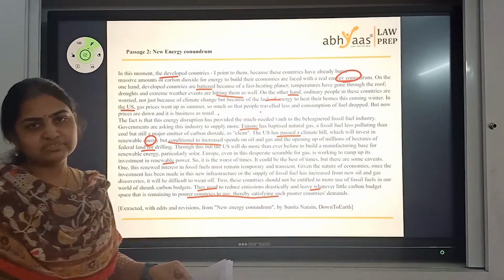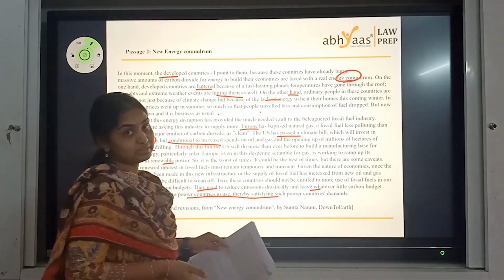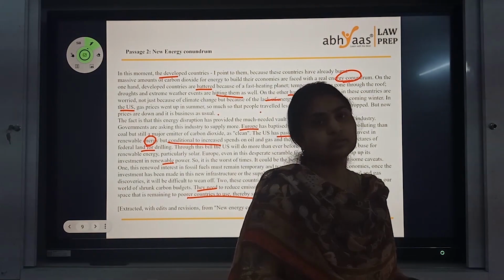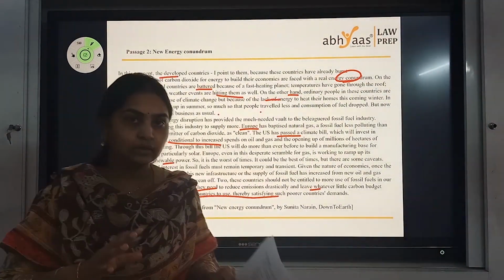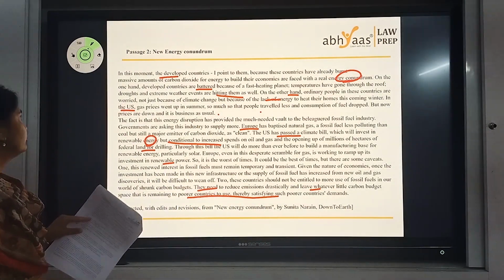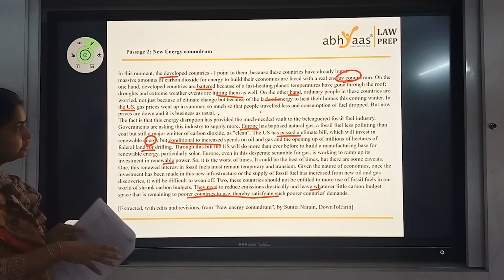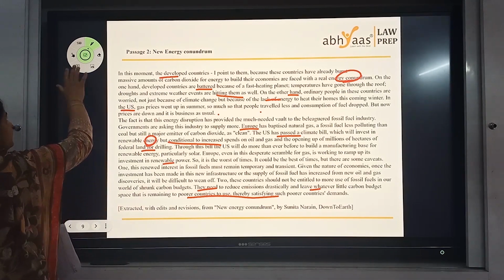So rich countries definitely have more money, so probably they can invest in alternate energies quickly or in a better manner than the poor countries. So that's all about the paragraph. It's about fossils, energy, the conundrum of the developed countries. Let's move on to the questions.